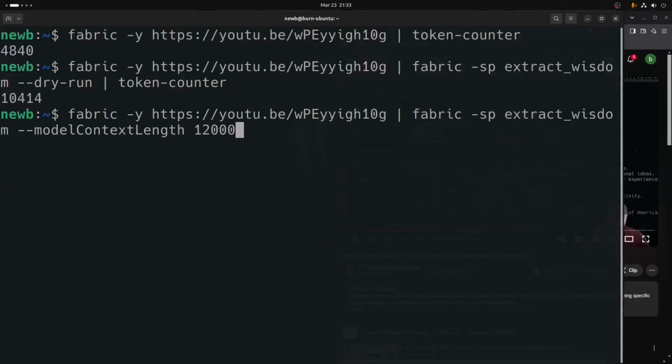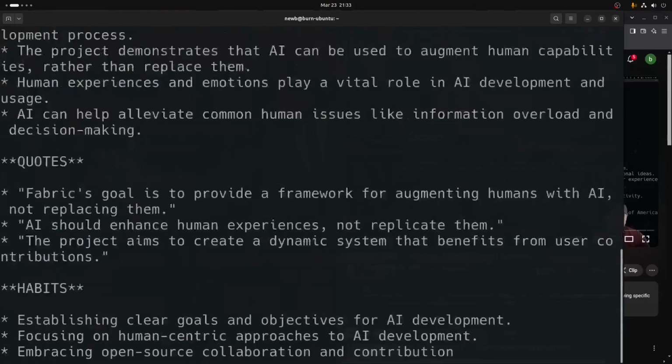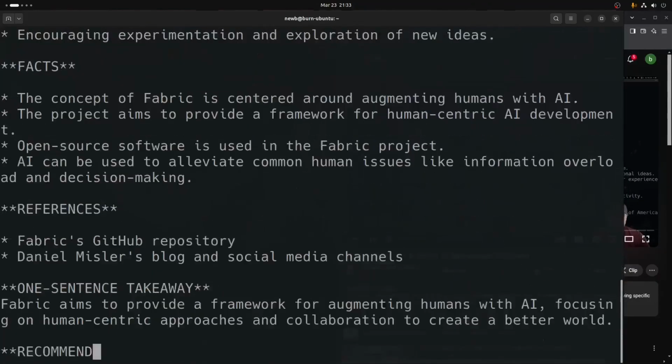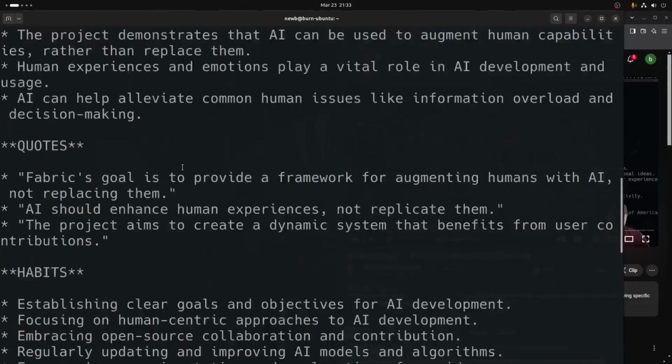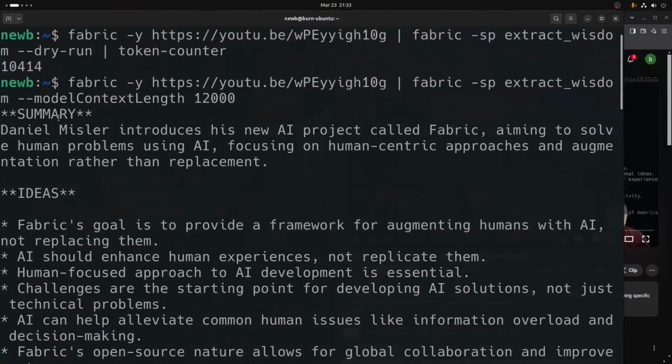That allows for 2,500 tokens for the extract wisdom pattern response. And we're getting the expected type of extract wisdom response. 12,000 seems to do it. And we don't have to waste any compute or anything like that by going way, way over with wild guesses of 16 or 32,000. Having this token counter tool, we know about what we're going to need. And we can actually dial this in even a little more. Just dial in our knowledge anyhow.